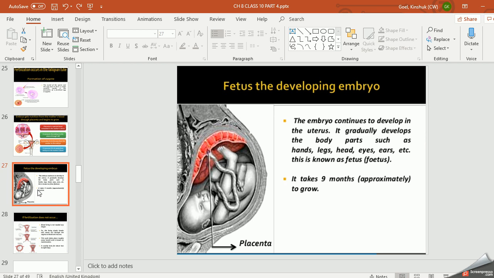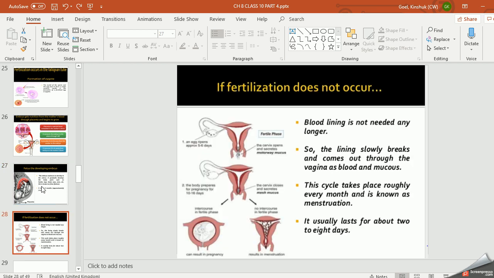जब fusion नहीं होगा तो what will happen? Now the egg is waiting to release the ovum. If it receives the sperm, then it releases the ovum. If it is not receiving the sperm, what will happen to this egg? It degenerates. It gets destroyed. And what happens to the uterus of the mother?